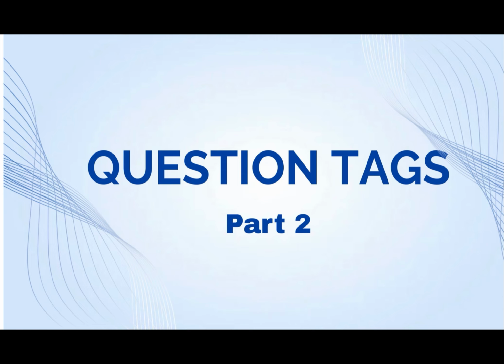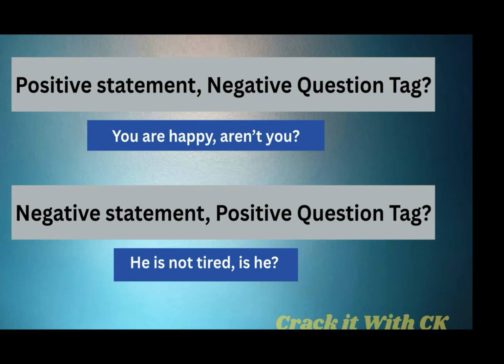Hello all, welcome back. Today we are going to do part 2 of question tags. Let us see what we have here today. In the previous class we had done that if the statement was positive, then the question tag would be negative followed by a question mark. For example, you are happy, comma, aren't you is the negative question tag followed by a question mark. We have done a lot of examples in that video, so those who have not watched it, kindly watch that and then come to this.